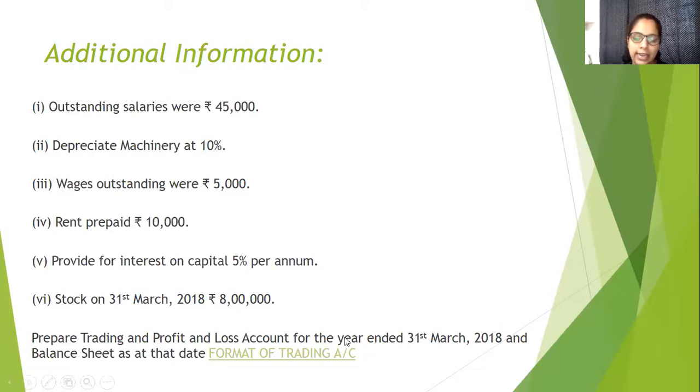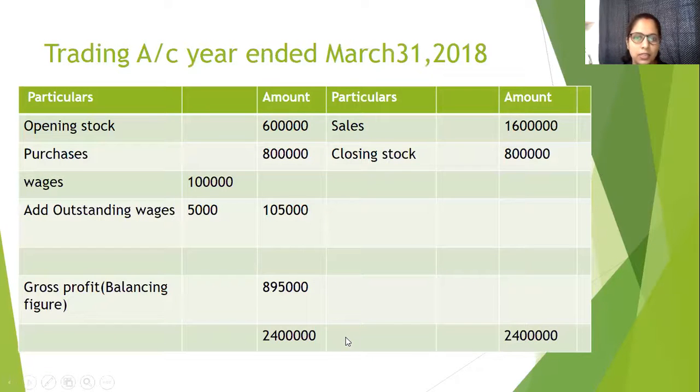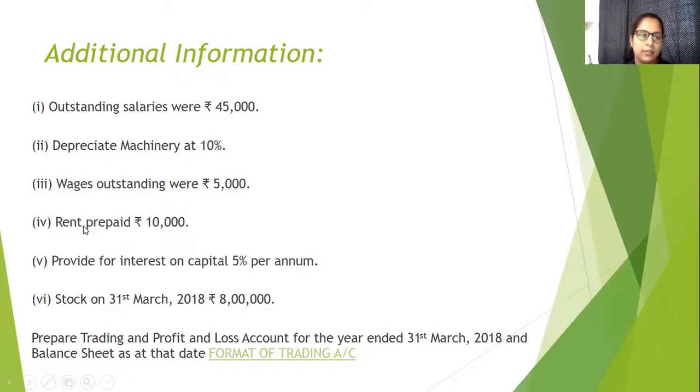So stock 8 lakh we will write in the trading account once. So closing stock 8 lakh. Now we have both sides, debit side and credit side. We have written all the account balances with the help of the trial balance and additional information. Now we will check for any other additional information which may fall in the trading account, because we know the entry will be twice. Here in additional information, we see there are certain wages which are outstanding.